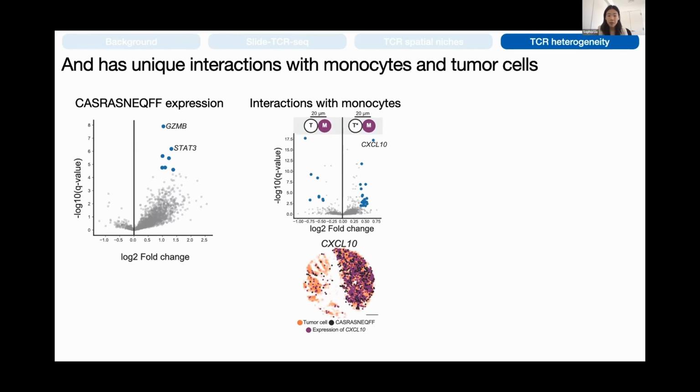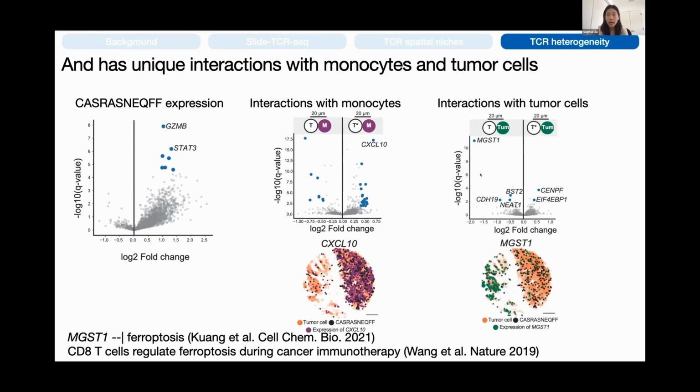What that means is either this clone has a unique effect on monocytes to produce CXCL10, or this clone can respond uniquely to CXCL10. And we do see elevated interferon gamma expression, supporting that this clone is uniquely causing monocytes to express CXCL10. As for tumor cells, we can perform a similar analysis.